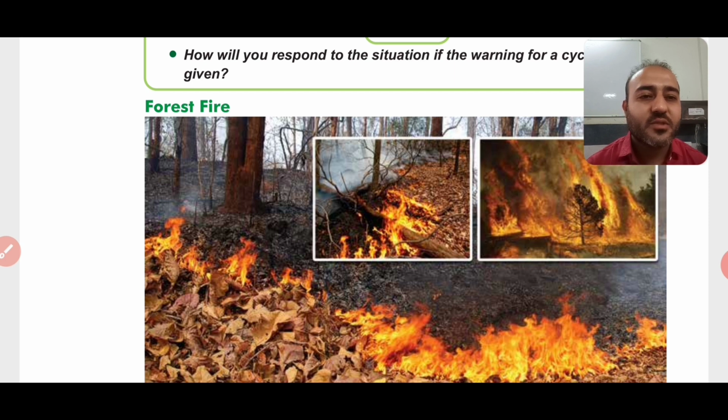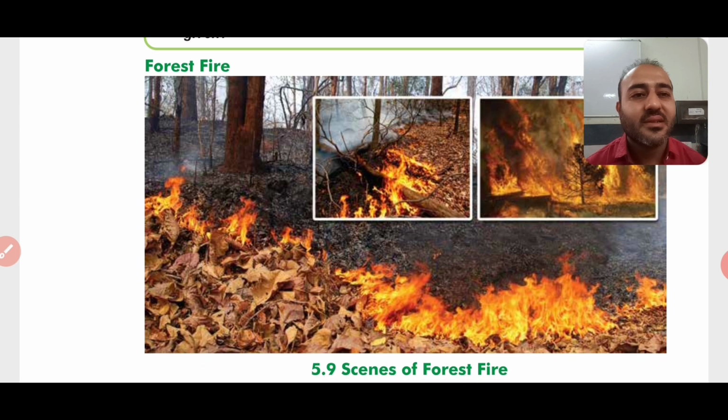Many times we have seen that during the summer season, many of the leaves which have fallen on the ground are totally dry, and due to the extreme heat of the sun, these leaves, as you can see in the picture also, catch fire, and the forest fire starts and spreads.